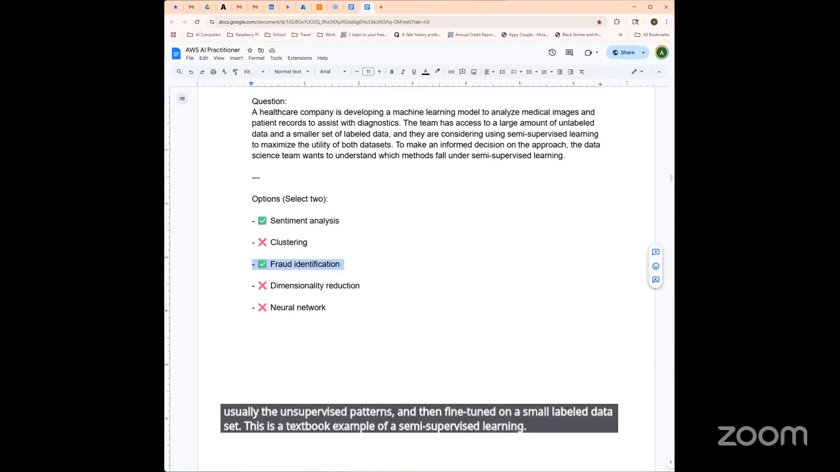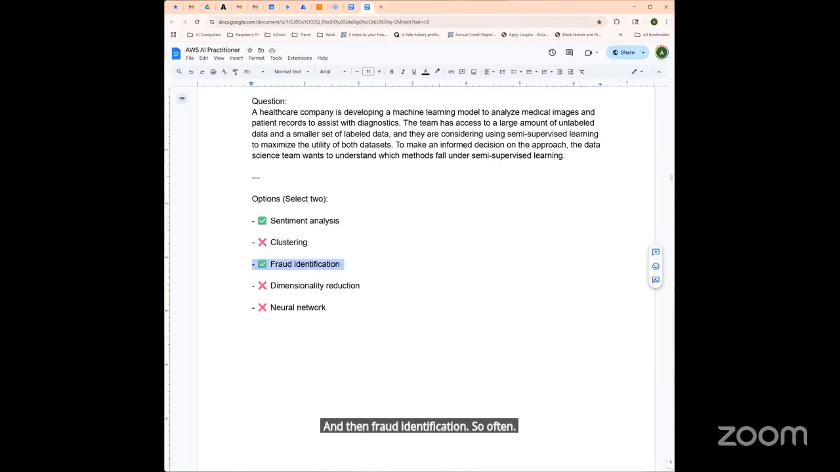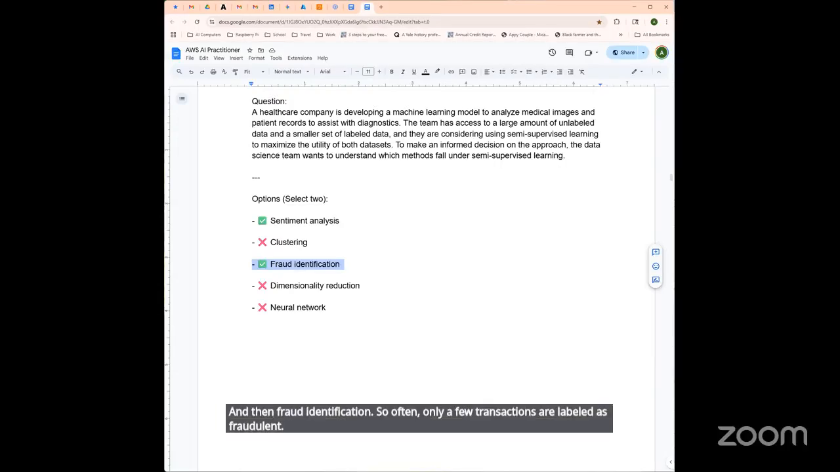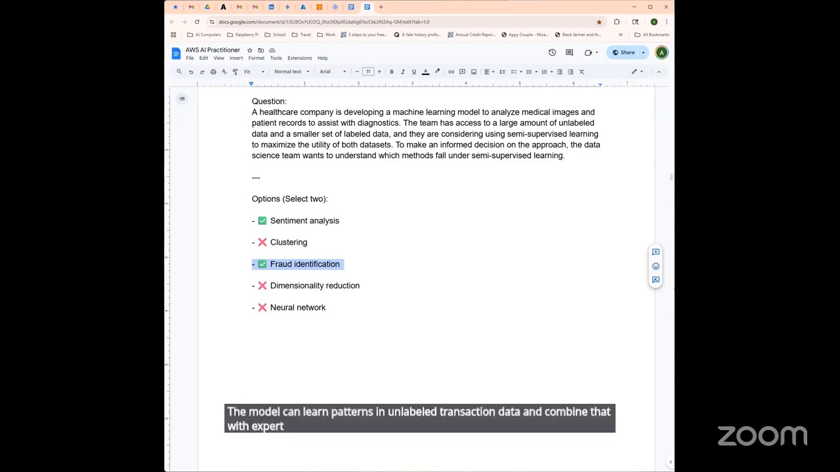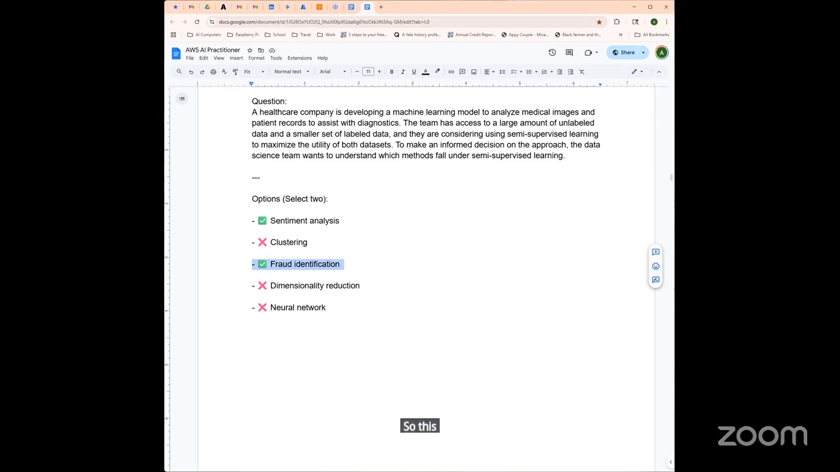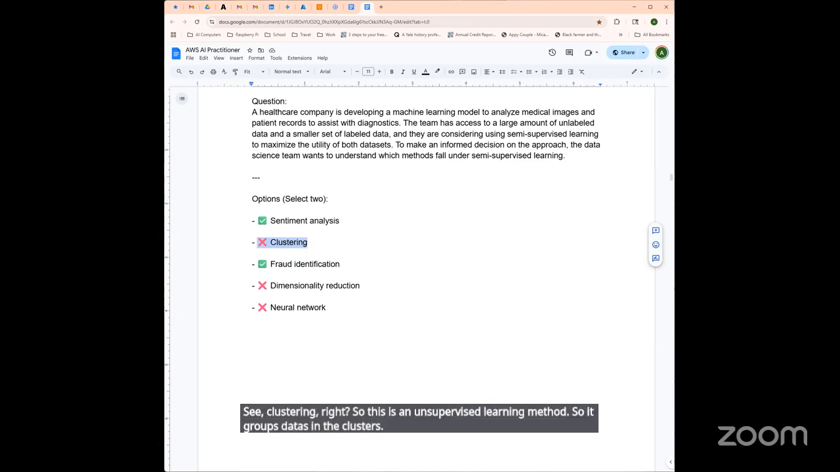And in fraud identification, often only a few transactions are labeled as fraudulent. The model can learn patterns in unlabeled transaction data and combine that with expert labeled fraud examples. So this also fits that semi-supervised pattern. Why are the other answers incorrect? See, clustering, right? So this is an unsupervised learning method. So it groups data into clusters based only on patterns. No labels are used.